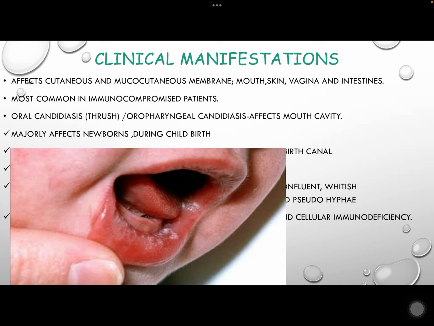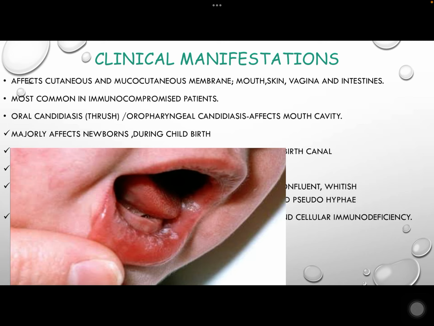Oral candidiasis, also known as thrush or oropharyngeal candidiasis, is the most common cutaneous and mucous candidiasis affecting the mouth cavity. It majorly affects newborns who acquire it from the mother during childbirth, whose vagina is infected with Candida albicans.